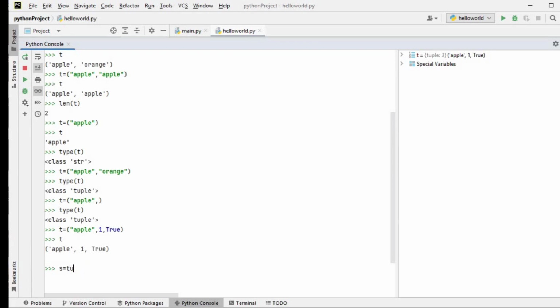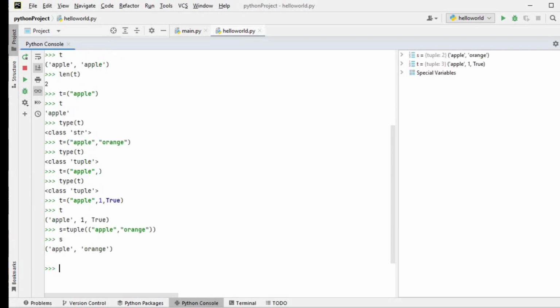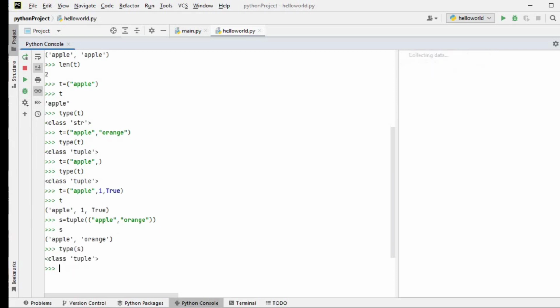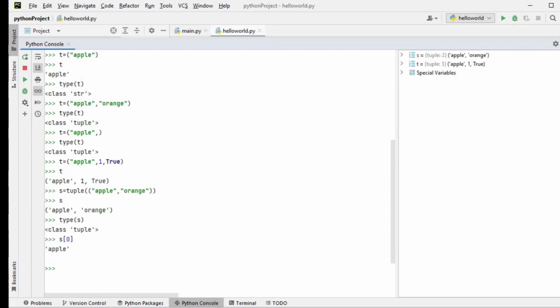Okay, now I'm going to create a new tuple using a constructor. Earlier we used brackets. Now I'm using a constructor. So the constructor goes like this: S is equal to tuple. I have to put 2 parentheses, and within that I am passing 2 values. I will close the parentheses. While I'm printing S, it is apple and orange, and it has a type of tuple. I have checked the type also there. So we can create a tuple in this method also.